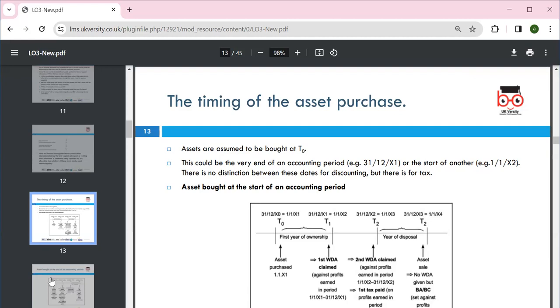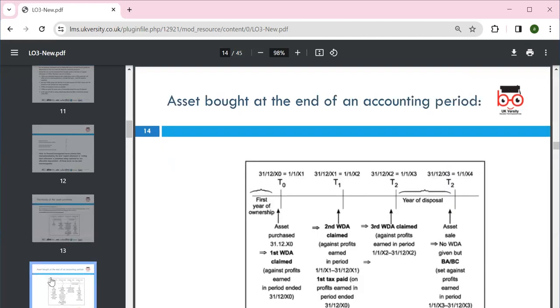Okay, so an asset bought at the end of the accounting period. Yes, so for the first year of ownership, on the asset purchase, the first year written down allowance is claimed from the profit earned in the period. In the second year, the allowance is again claimed from the profit earned in the period, and the third year and so on.